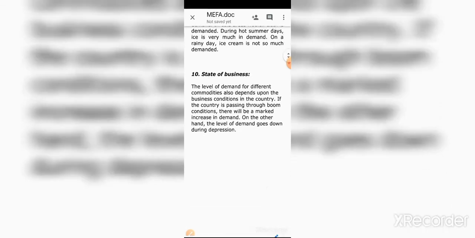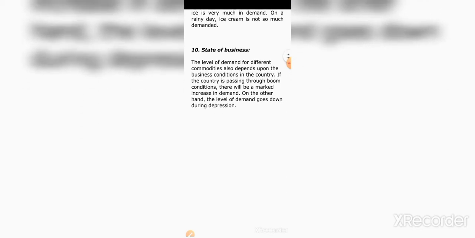If the country is in boom conditions, the country has very high income, so the demand for the product increases. On the other hand, the level of demand goes down during depression. That means the business in a particular state is very low, so in depression conditions, the demand for goods decreases.